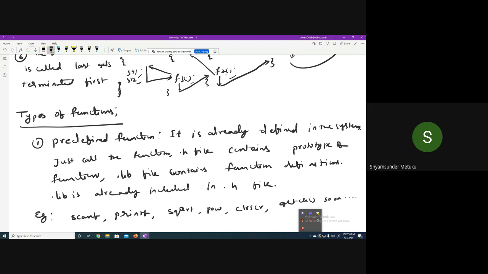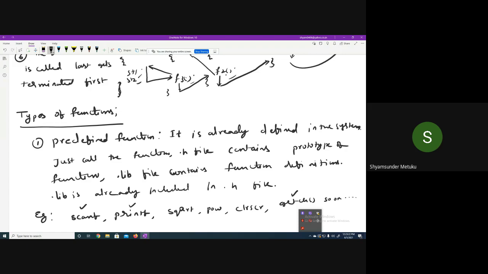There are so many. As our topic goes on, we'll discuss some of the predefined functions. printf, scanf and getch are known to you, whereas we are yet to understand the square root function and the power function. Clear screen is not required, but you can make use of it. I'll explain that with some examples, maybe in the next turn, or else in the afternoon hours on Tuesday and Saturday when you have free hours. We'll try to discuss it then.